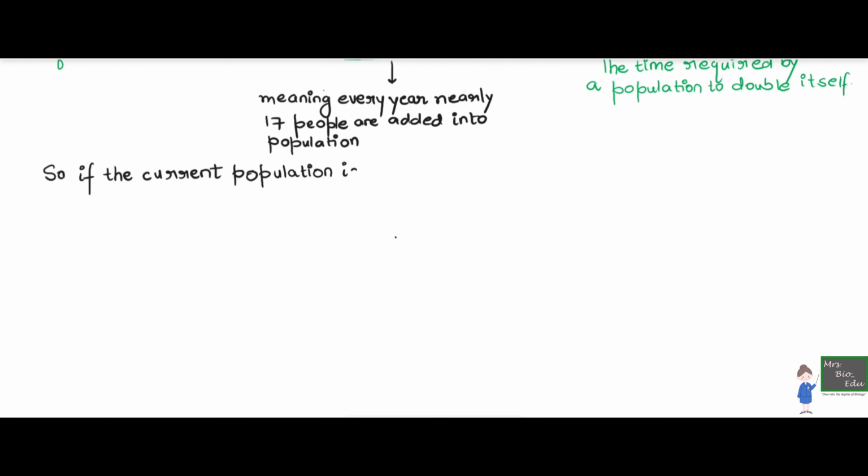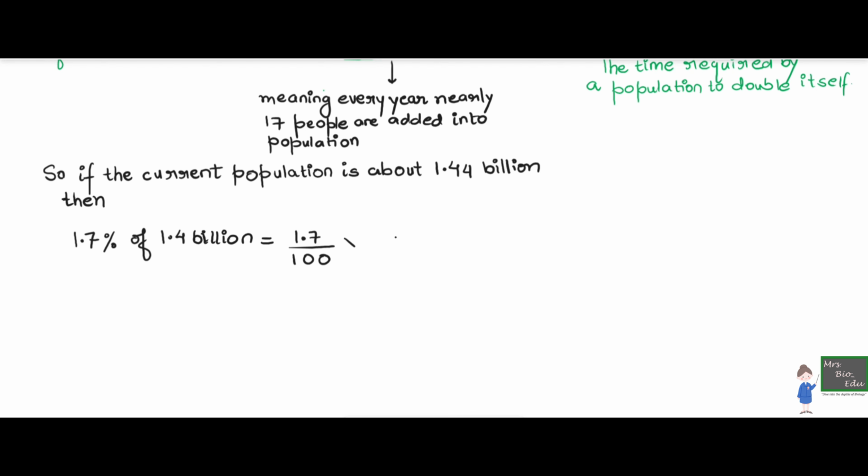So let us write about it. 1.7% of 1.44 billion. I'm just calculating it here for you. And this is rough data, because please remember that all the calculations here are just approximations. There are so many factors in reality that have to be counted.